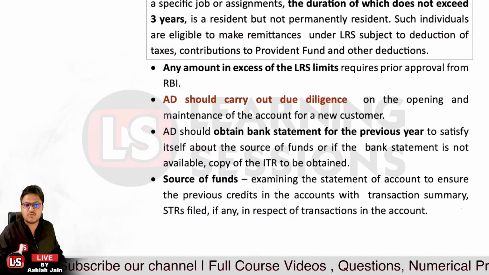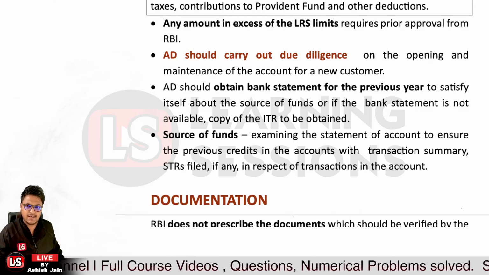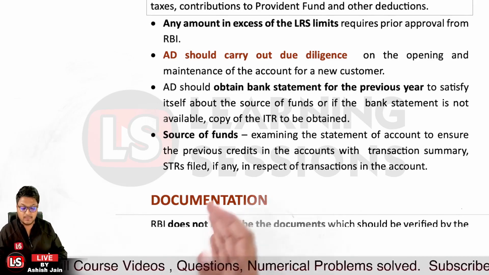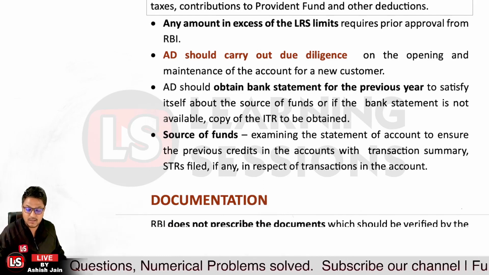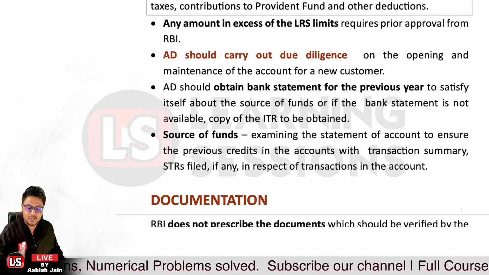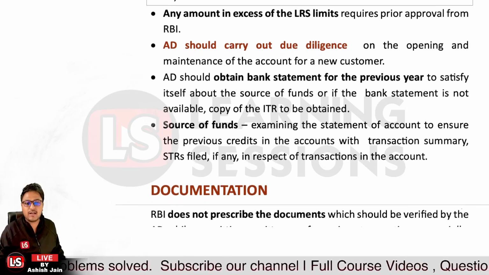They are to obtain the ITR, so as to look into the sources of funds. Wheresoever they see that there is leverage in the funds, and the person is not able to disclose the source of funds, that must be acted upon as a suspicious activity and reported under STR, that is, a suspicious transaction report. Now let's have a look at the documentation.